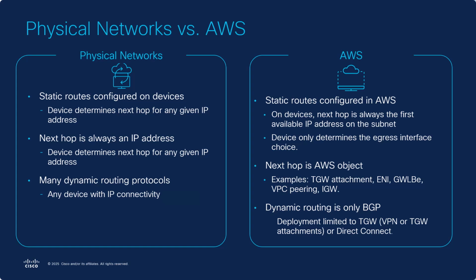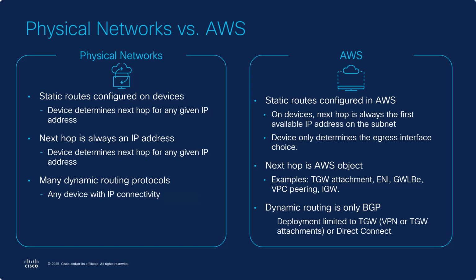First of all, how static routing works. Static routes are configured on devices in a physical network. In the cloud, static routing is primarily handled by the cloud infrastructure. The devices really only determine the egress interface. Once the traffic exits the VM, the routing is handled by the AWS infrastructure.